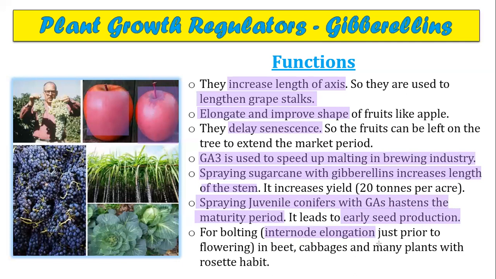These are the different functions of gibberellins: increasing the length of the axis, elongating and improving shape, delaying senescence, speeding up malting in the brewing industry, increasing the stem length of sugarcane, hastening maturity, and bolting. Is it clear?